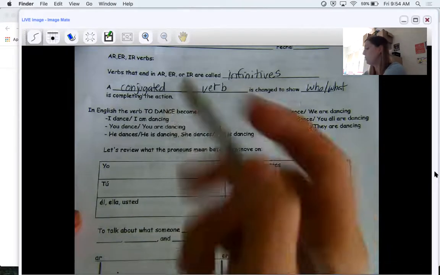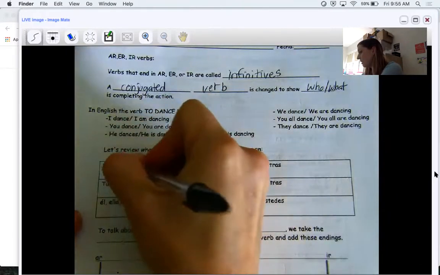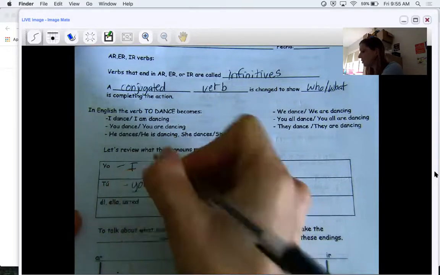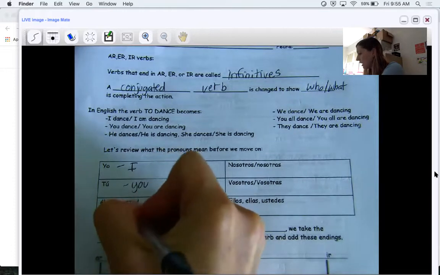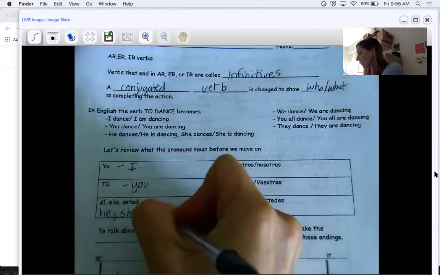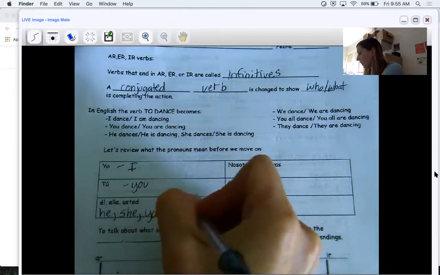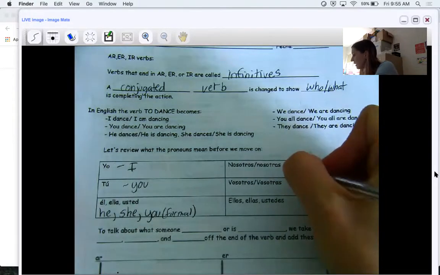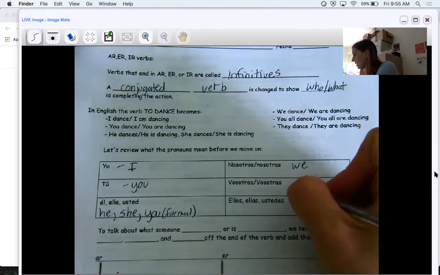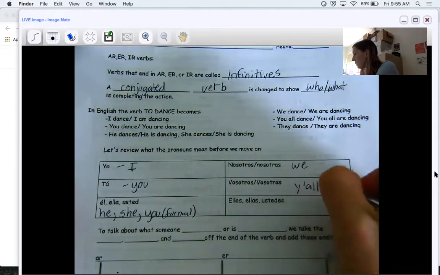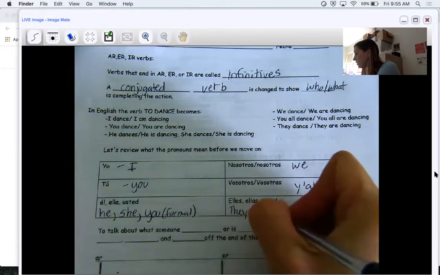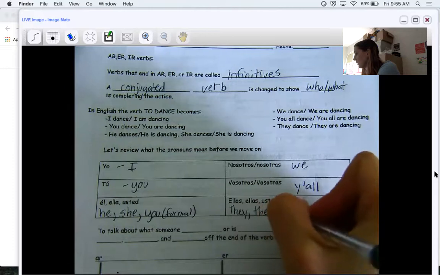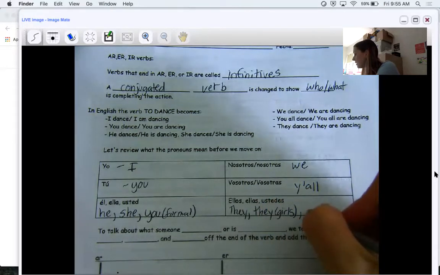So I just want to review real quick our pronouns. Yo is I, tú is you, and I'm just going to write them in order like they are here. Él is he, ella is she, and usted is you, formal. Okay, nosotros or nosotras is we, vosotros or vosotras is y'all, and remember this is only used in Spain. Ellos is they, ellas is they as in girls. So I'm going to write girls in parentheses just to remind myself. And ustedes is you all or all of you.